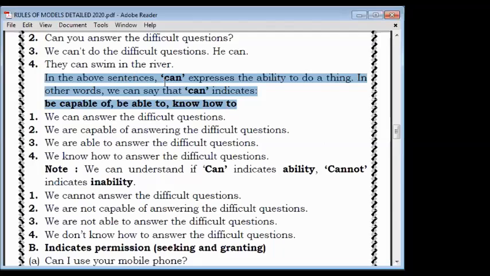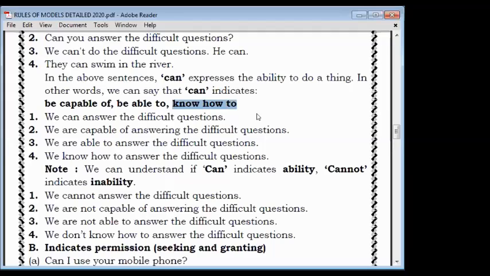So in the above sentence, can expresses the ability to do a thing that we already know. In other words, we can say that can indicates, first, be capable of, means किसी चीज के योग्य होना. Second, be able to, means कुछ करने के योग्य होना. Then third, know how to, means कोई काम कैसे किया जाता है, जानना, किसी भी काम को करना जानना.